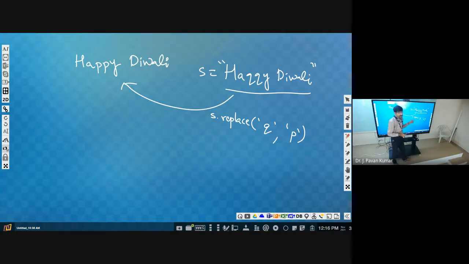No, directly S dot replace, within this only it will be updated. We need not assign this again to S.